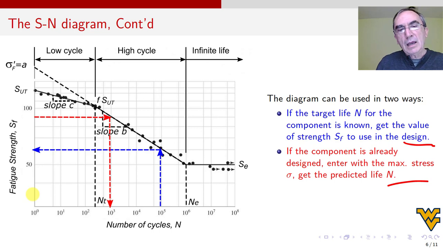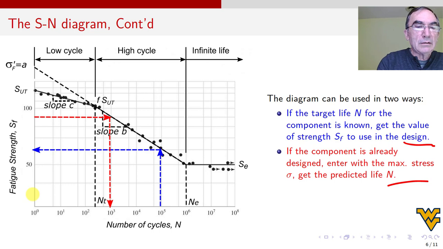Let's say your boss comes and says, I want you to design this component for a lawnmower. Maybe the thing that you pull to start the lawnmower, and he says, I want this to last 100,000, which is too much for a lawnmower, because 10 to the 5, you start the lawnmower 100,000 times? I don't think so. It's going to break before that. But okay, let's say he wants 100,000 for that component. So then what do you do?